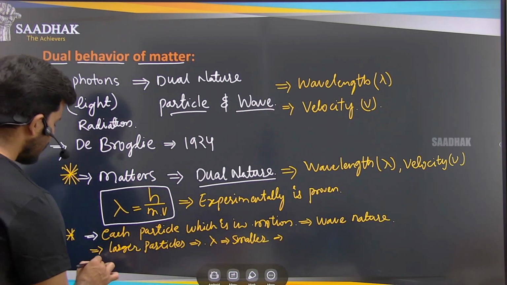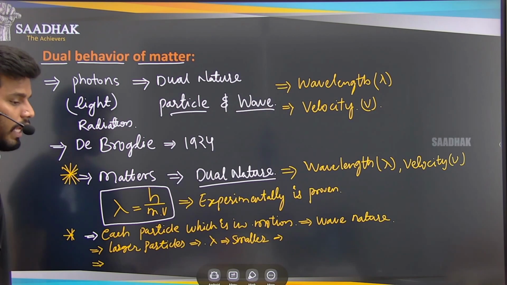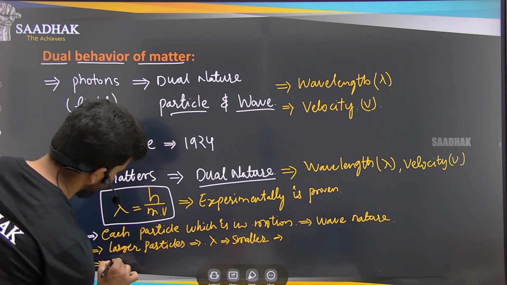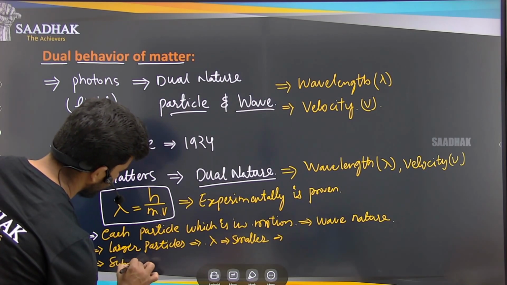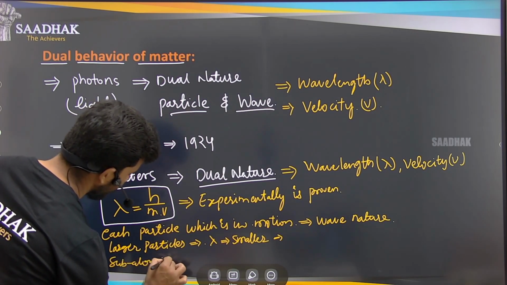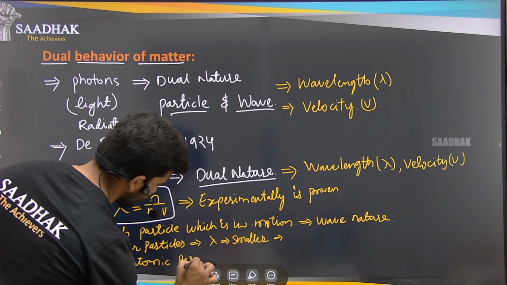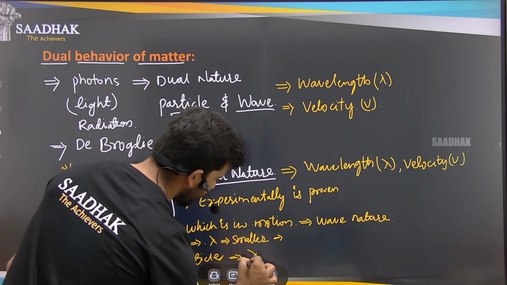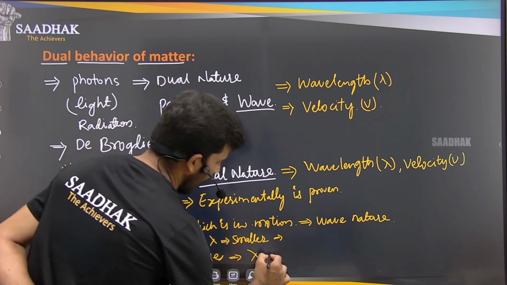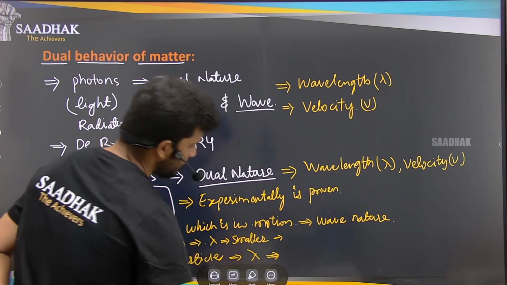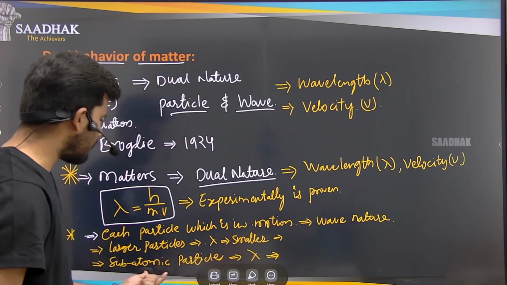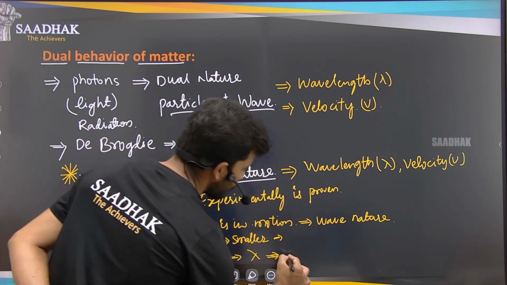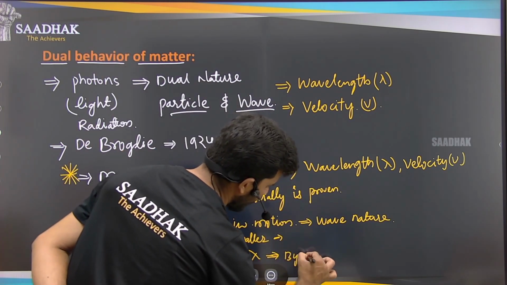And he said that the particles which are very small, like the micro level particles, the subatomic particles, have a wavelength, and the wavelength of the subatomic particles can be found by experiments, like we have done. So by experiments we can find it.